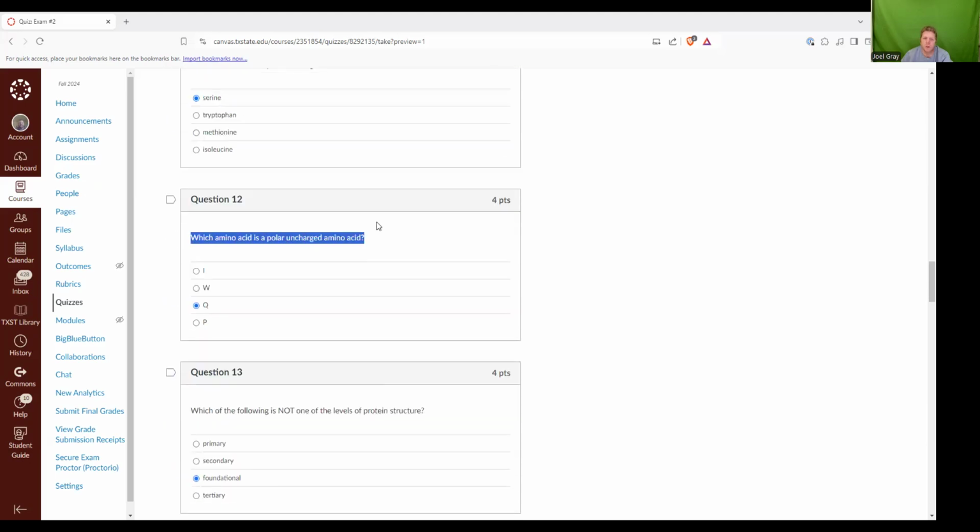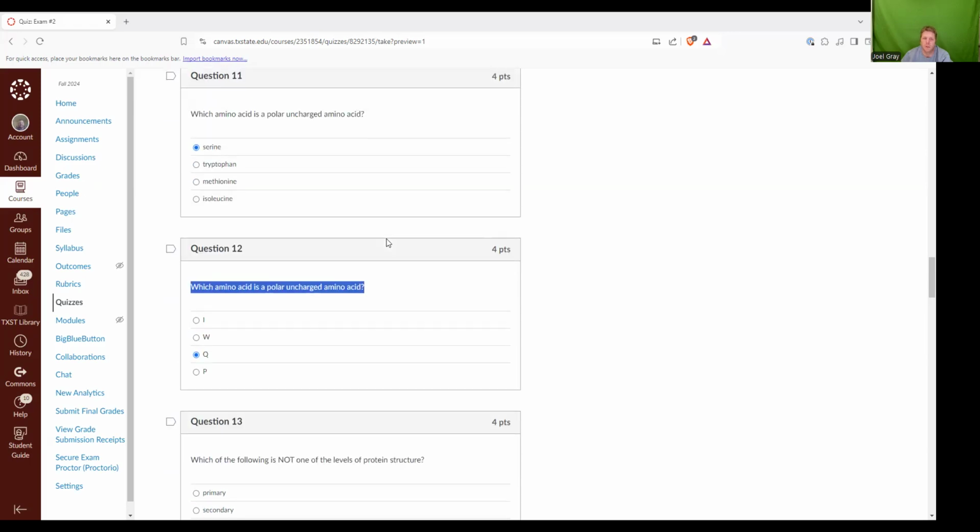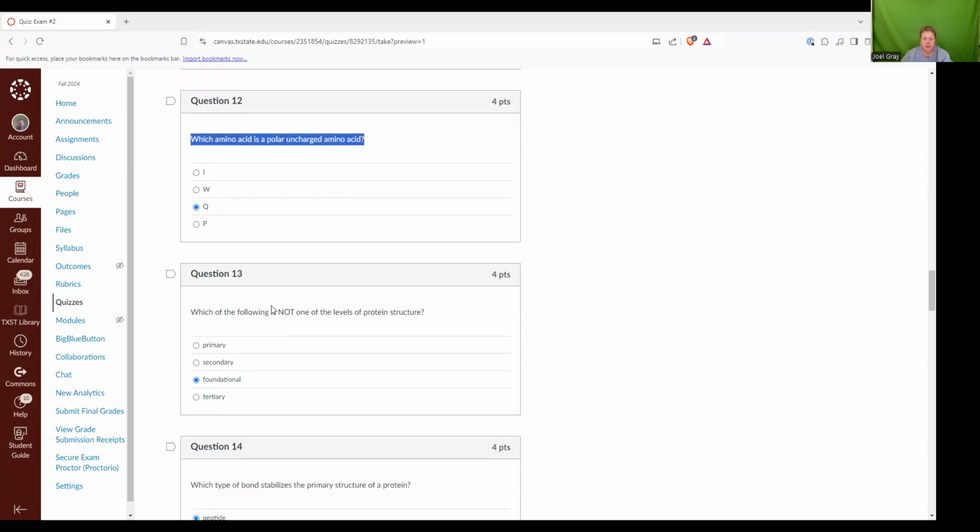Question 12, which amino acid is a polar uncharged amino acid? This is a question that's asking not only do you know your polar uncharged, but do you know their single letter codes? So the correct answer here is glutamine, or Q for glutamine. Some people like that little naming trick.